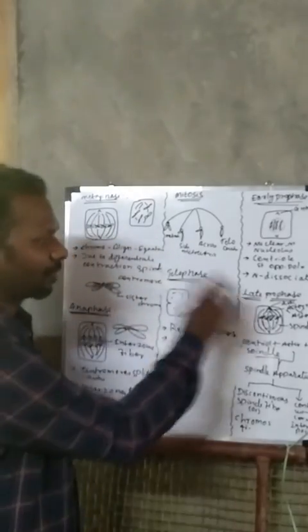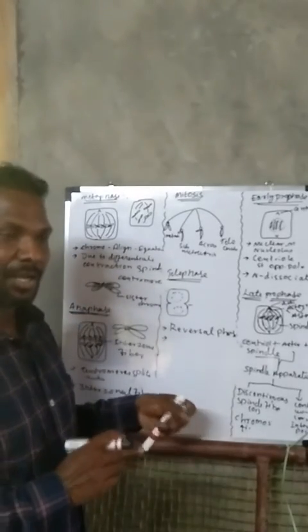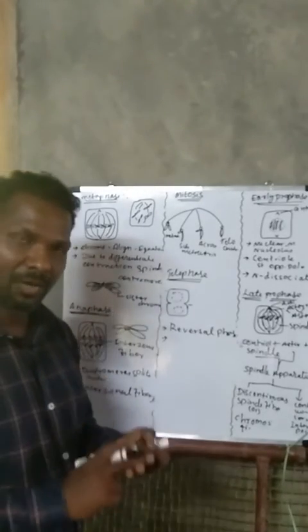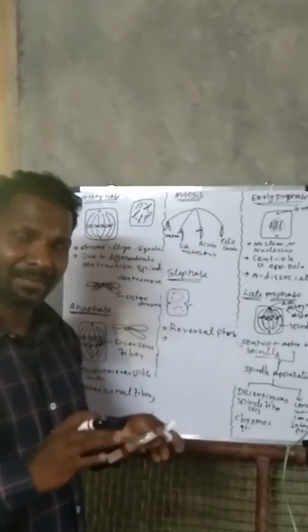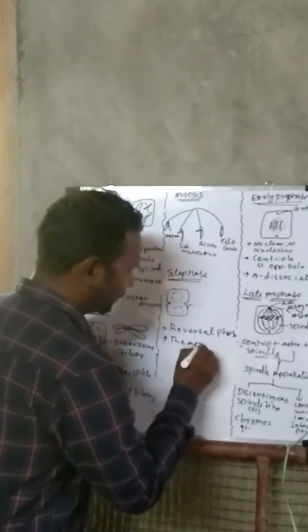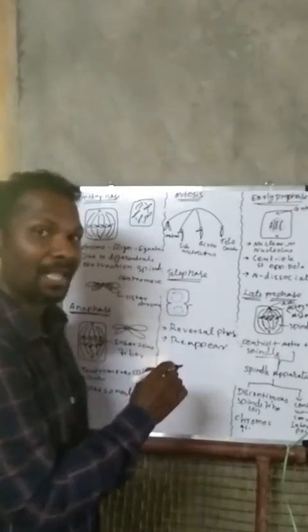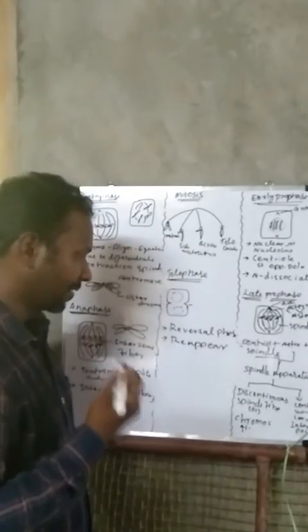But here reversal happens. The nuclear membrane, nucleolus, and all these inner organelle membranes reappear in this phase. That's why it is called a reversal phase.